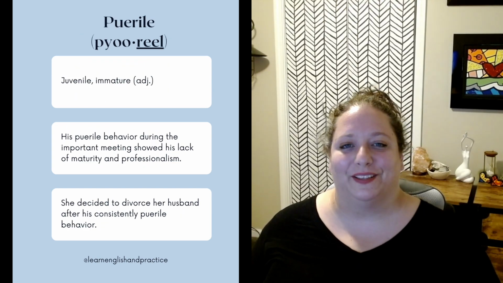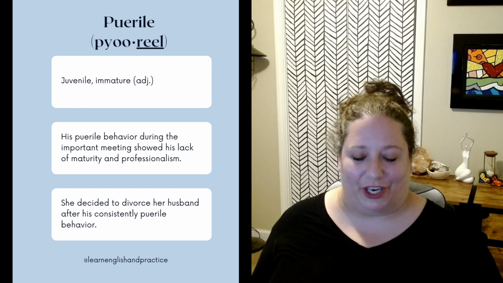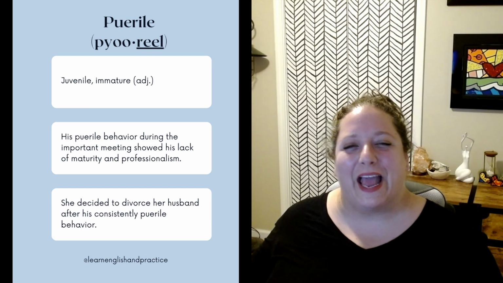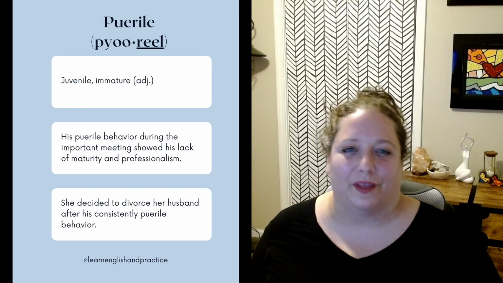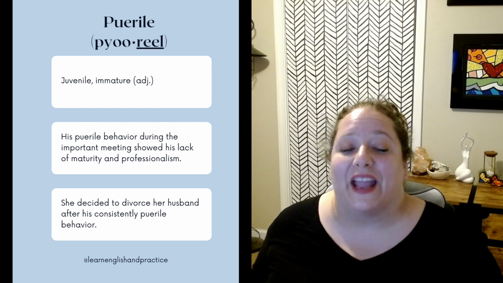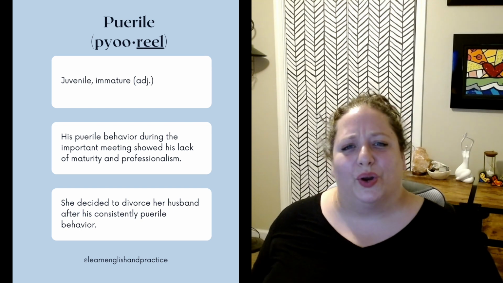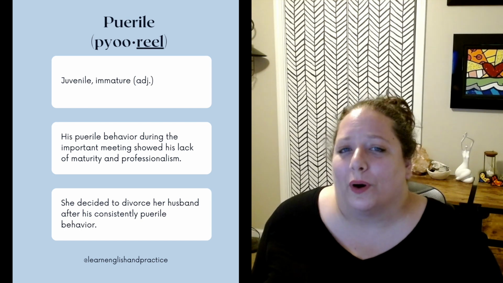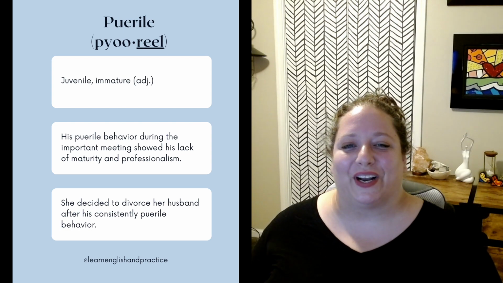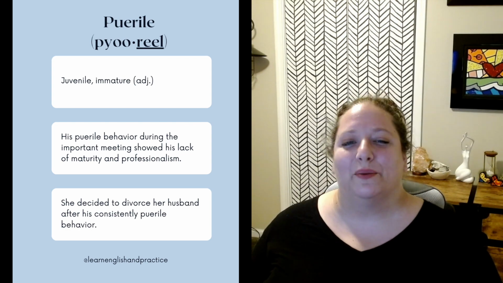Next we have puerile. This means juvenile, immature. It's an adjective, and it's almost an insult. It's a negative thing to be associated with. You would call someone who's acting not their age, who's acting immature, who's handling a situation poorly, puerile. Examples: his puerile behavior during the important meeting showed his lack of maturity and professionalism. She decided to divorce her husband after his consistently puerile behavior.